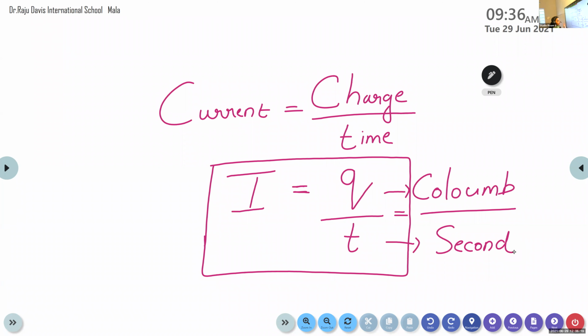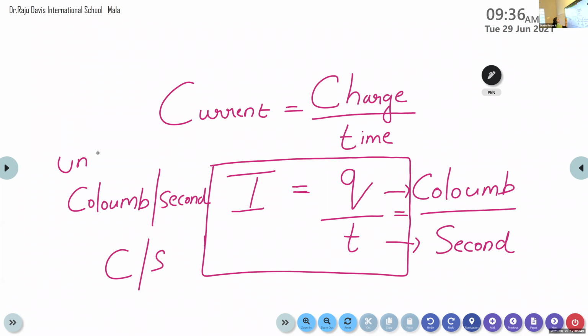So the dimensional unit, not the SI unit, all of you please listen here. The dimensional unit of current is Coulomb per second. Instead of writing Coulomb, you can write capital C per S. Coulomb per second. This is the dimensional unit of current.